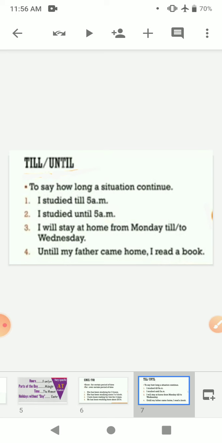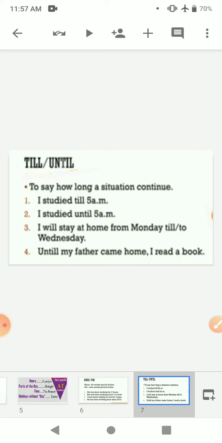Now coming to the prepositions till and until, which show how long a situation continues. For example, I studied till 5 a.m. I studied until 5 a.m. Now look at the difference. If we say I studied until 5 a.m., it means I continued to study and waited till the needle of the clock reached the digit 5.